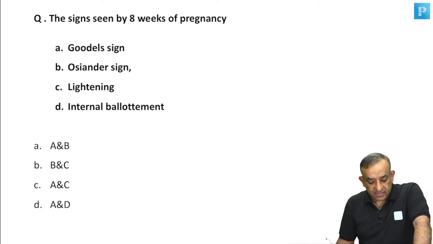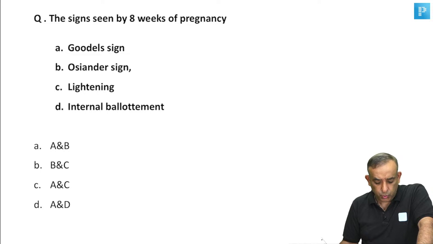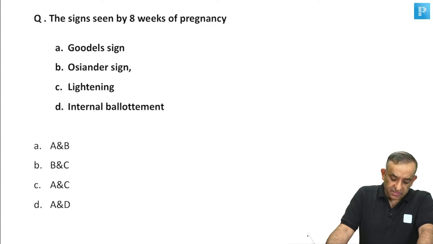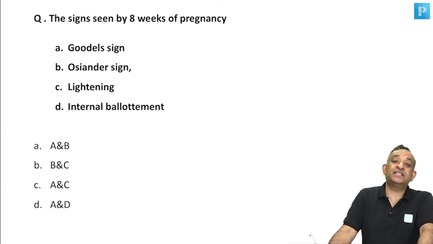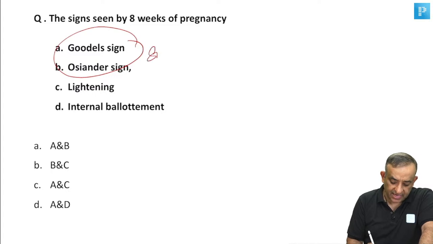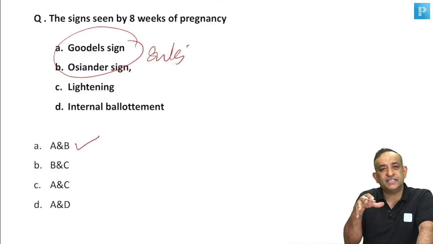So Goodell sign is the softening of the cervix. Hegar sign is softening of the isthmus. Okay, softening of the cervix is Goodell's. Anyway, so Goodell sign is softening of the cervix. Osiander sign is pulsatility in the lateral fornices. So these are two which are seen by 8 weeks. So yes, all of you got that correct. A is the answer.